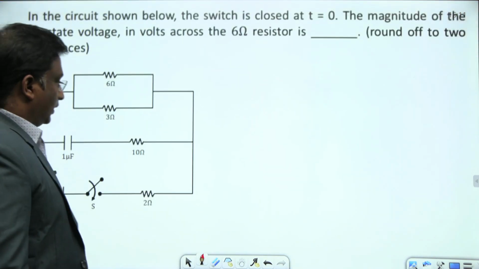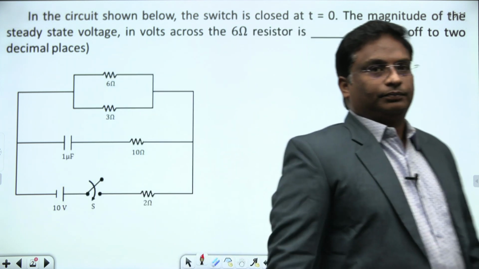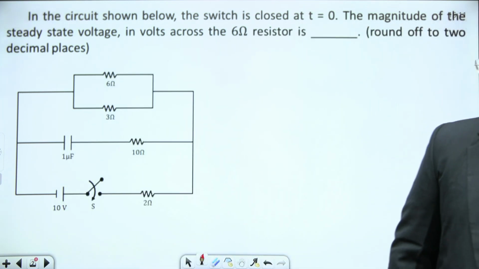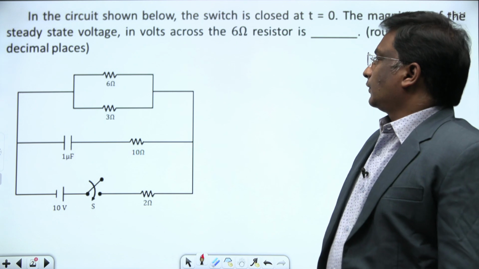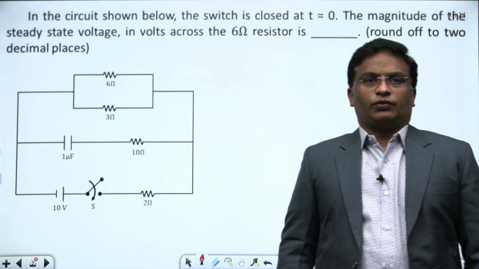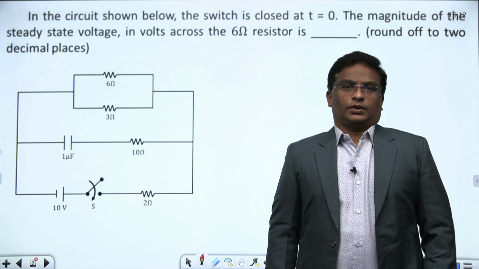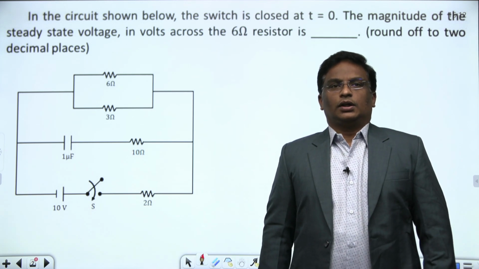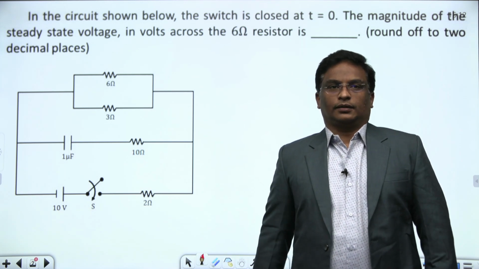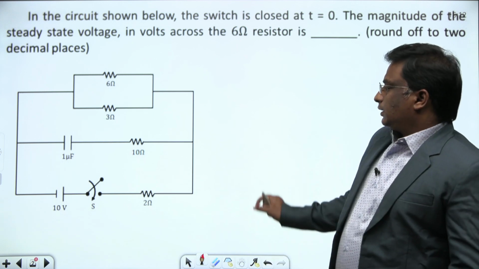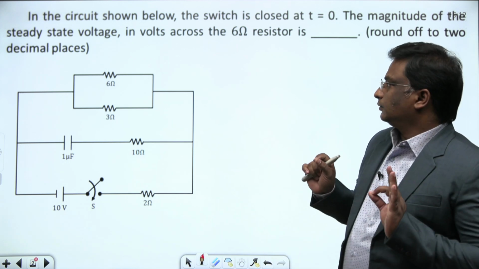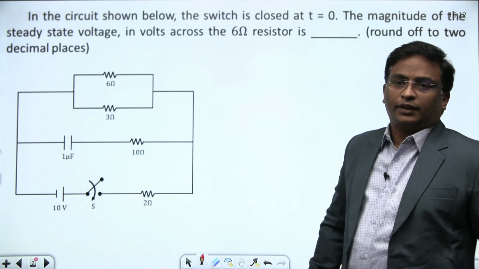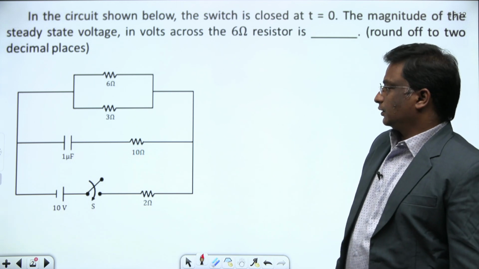Here, if you observe, they gave one circuit diagram. This question is from network theory. In the circuit shown, the switch is closed at t equals 0. The magnitude of the steady state voltage in volts across the 6 ohm resistor is what they are asking. Here it is simple, nothing is there. Don't panic by seeing those switches.